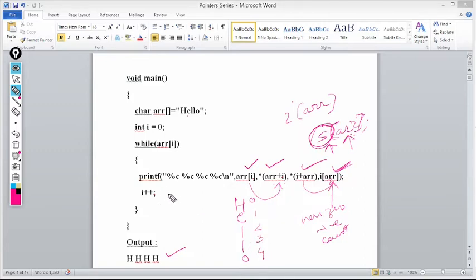Now the value of i becomes 5. What is arr[5]? Backslash 0. Because if it is a string, it must be terminated with backslash 0. What is the ASCII value of backslash 0? It is 0. While 0 means false, this loop will be terminated. What are we saying? While this condition is true, and the condition stays true until it gets 0. As soon as it gets backslash 0, whose ASCII value is 0, the condition becomes false and the loop will be terminated.